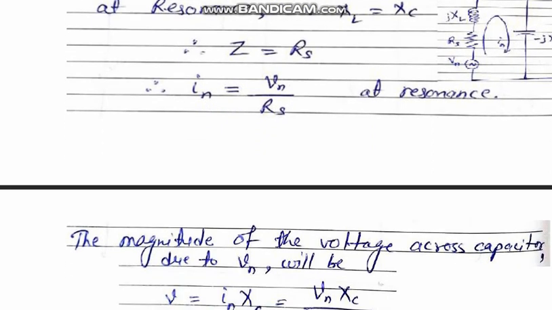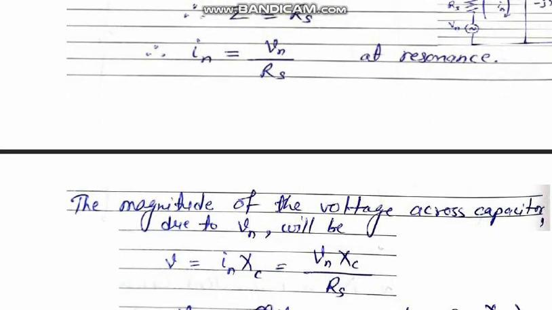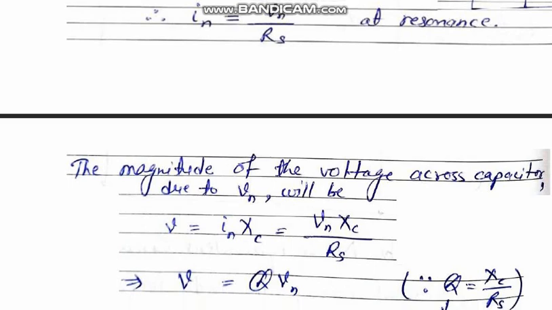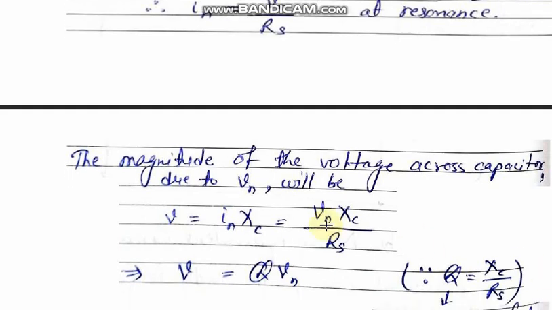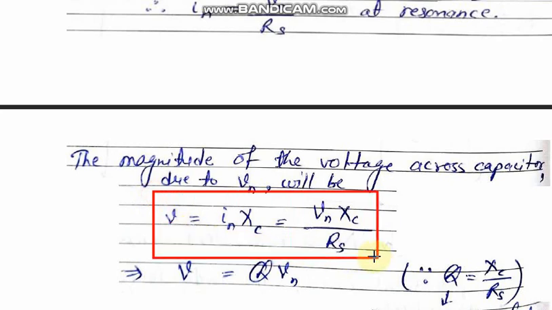Now what will be the output voltage that we have to take into account? Since we have taken the output across the capacitor, across the capacitor the impedance is XC, so the output voltage will become IN into XC, and putting the value of IN, that is VN by RS.